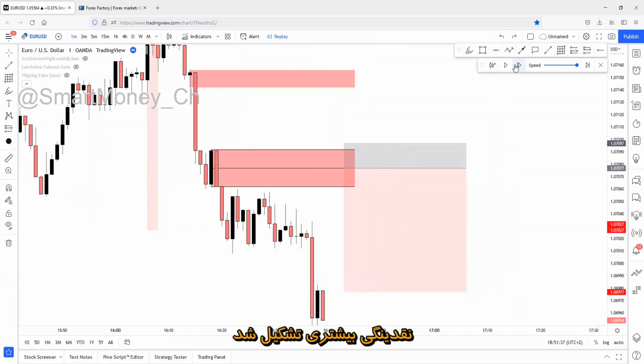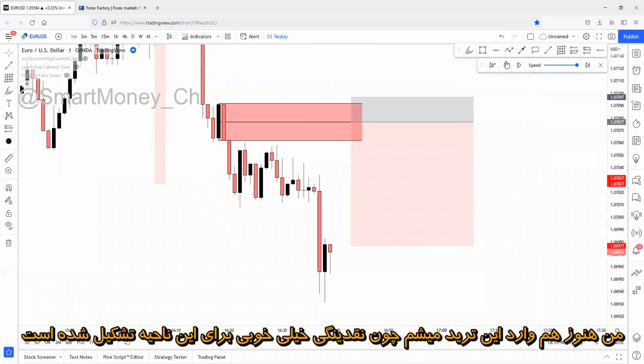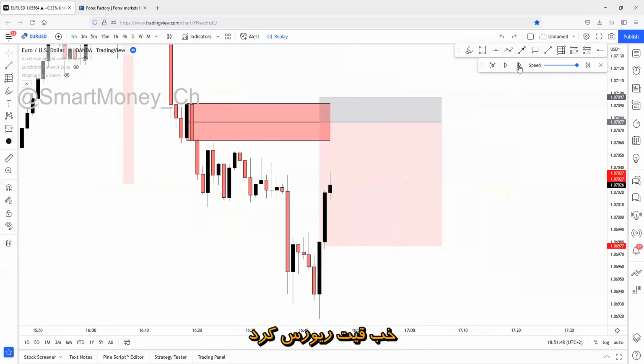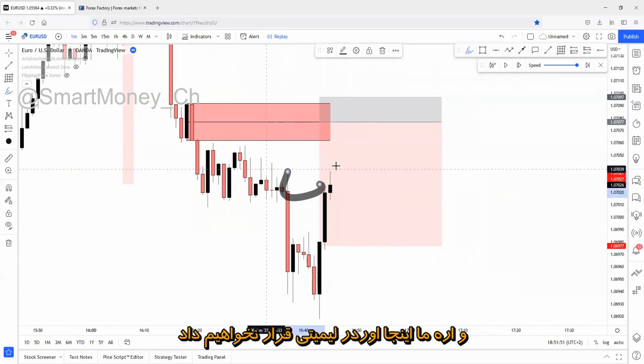More liquidity creation, perfect liquidity creation. I will still go for this trade because there's perfect liquidity creation for this zone. So I'm still keeping my limit order there. There's a reversal. And yeah, we are not setting a limit order on this zone.